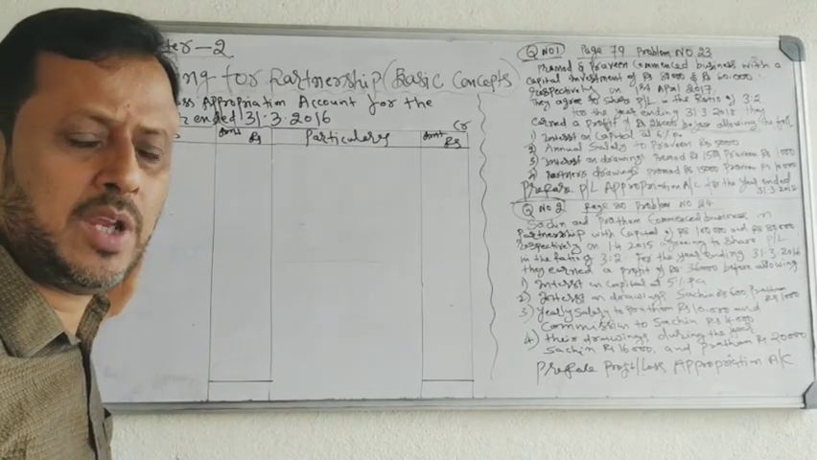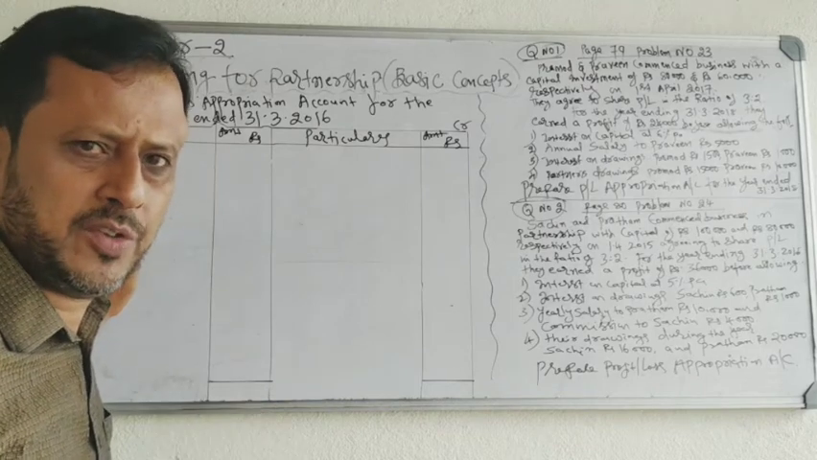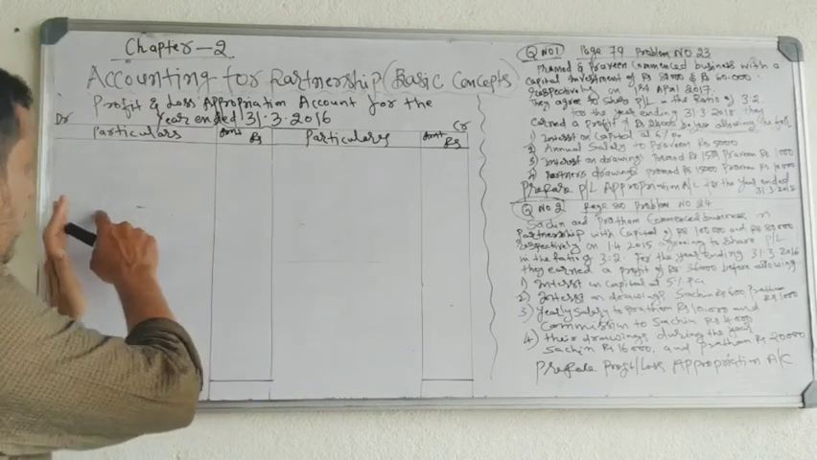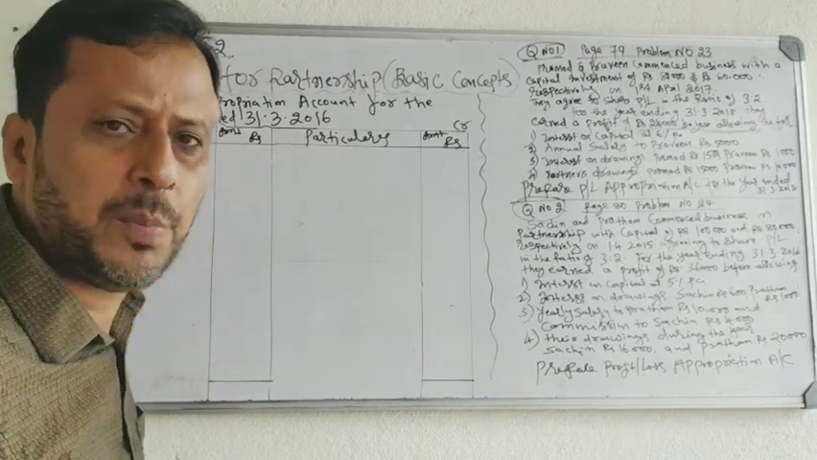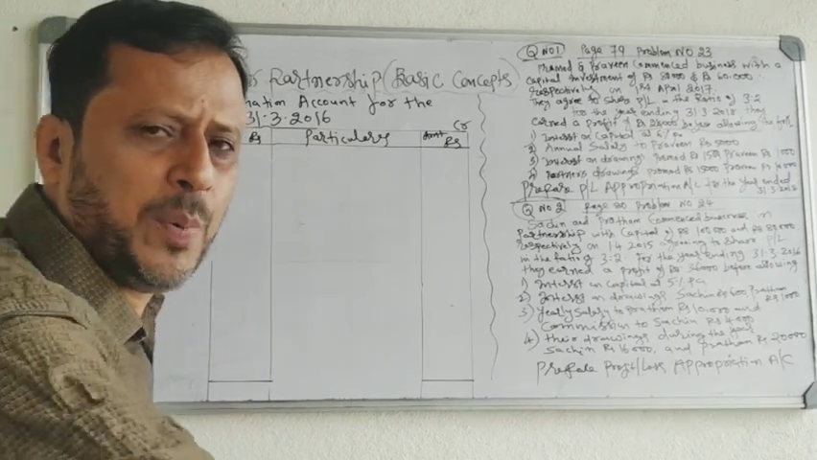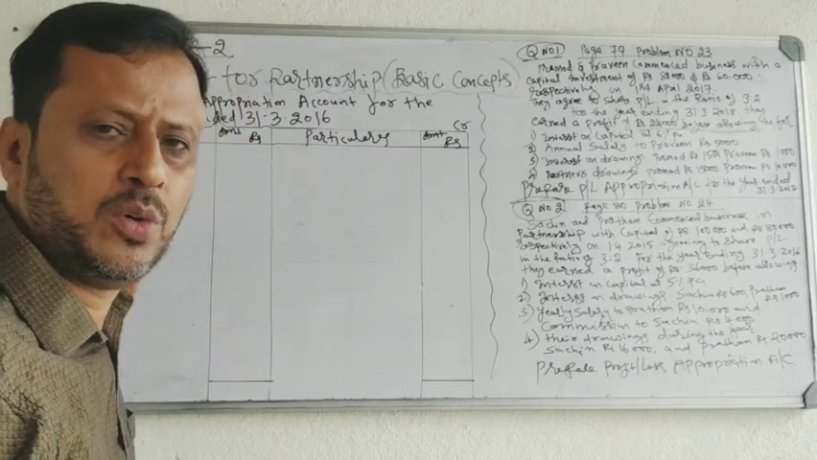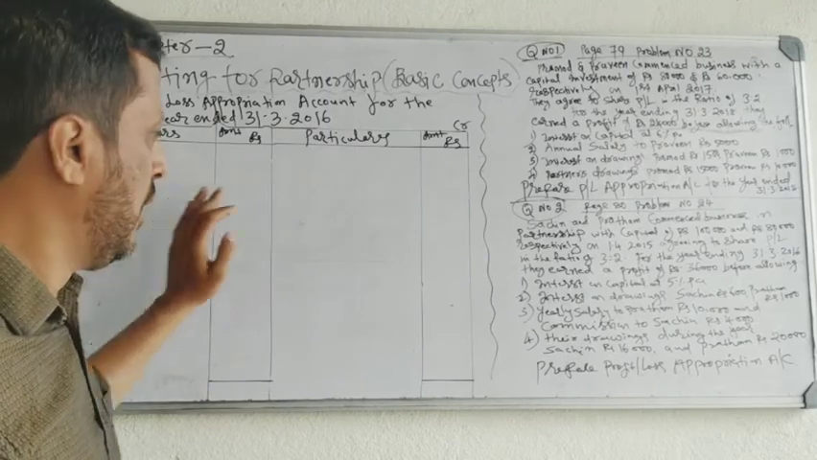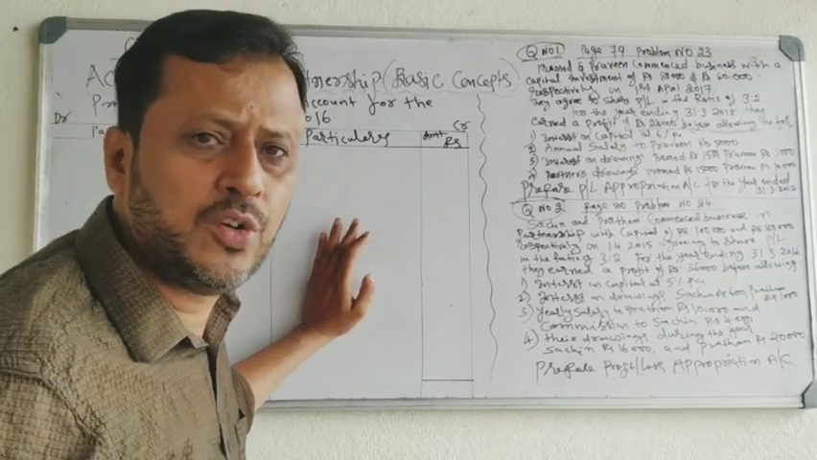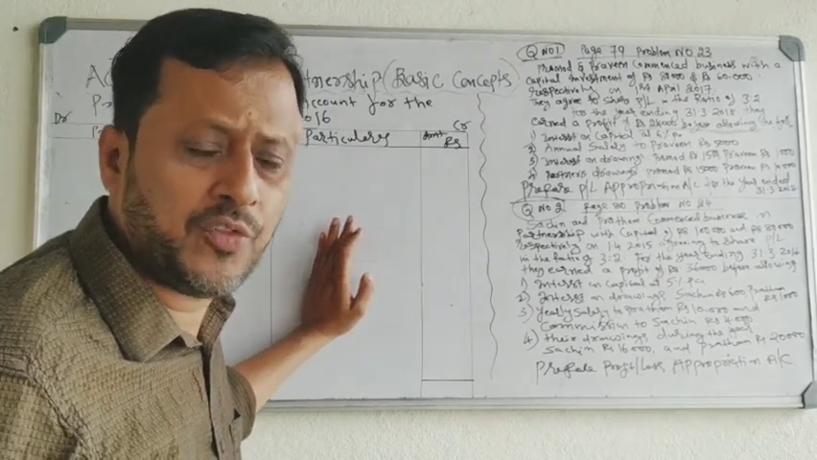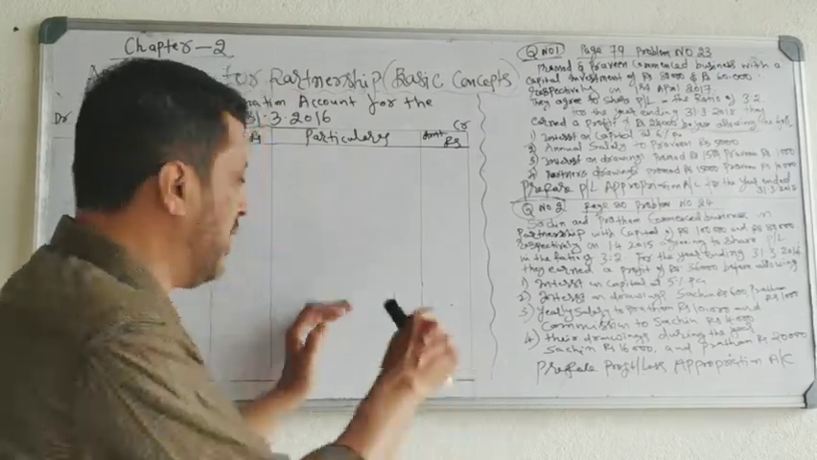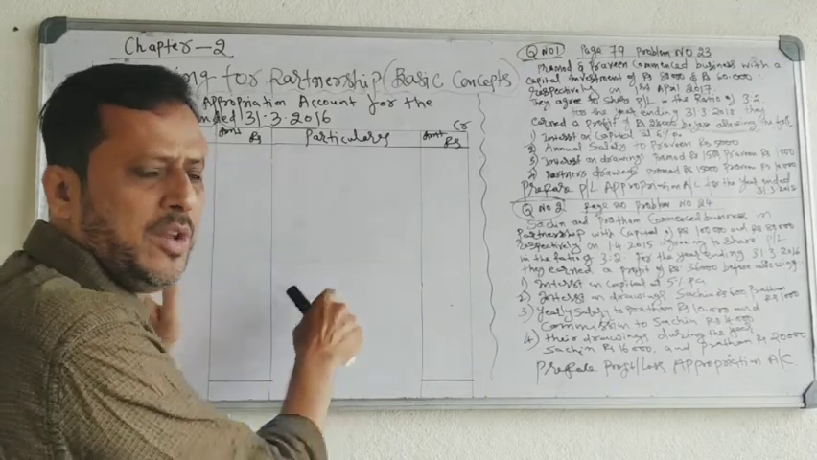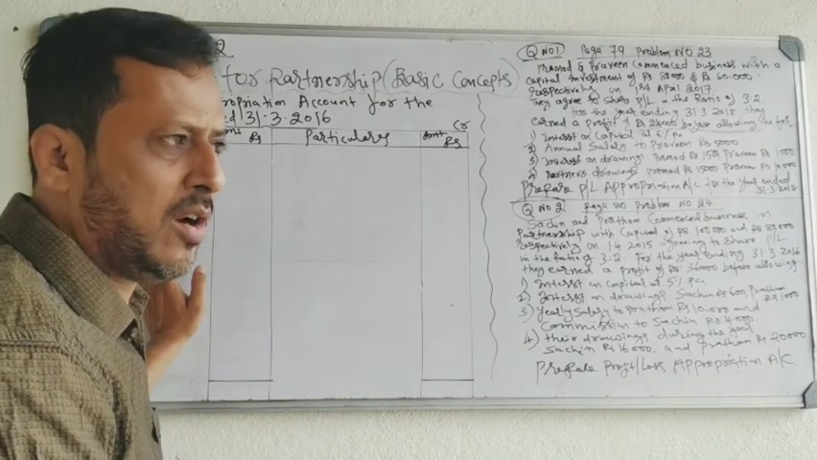Salary paid by the firm, that is the business, to partners. It is an expense to the firm, record on the debit side. Commission paid by the firm to partners. It is an expense to the firm, record on the debit side. Interest on drawings received by the firm from partners. It is an income, record on the credit side. These are the simple entries you have to record in profit and loss appropriation account.